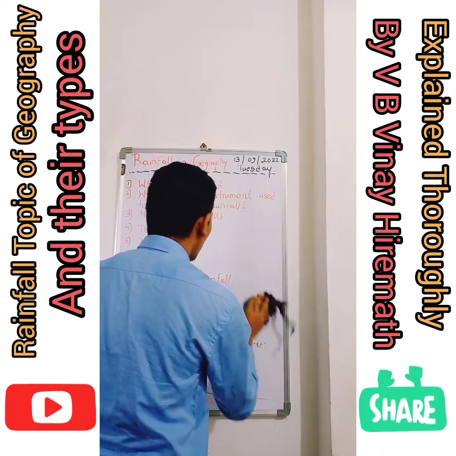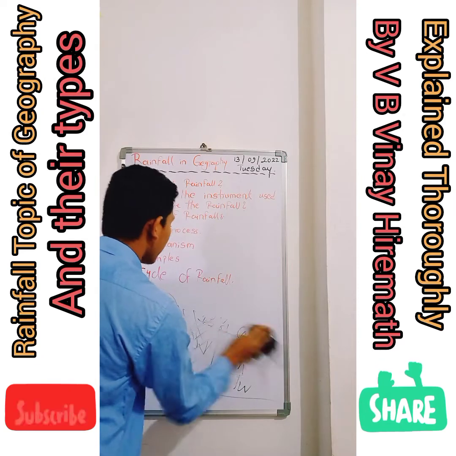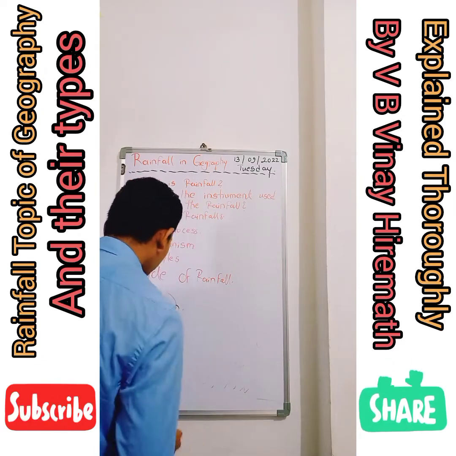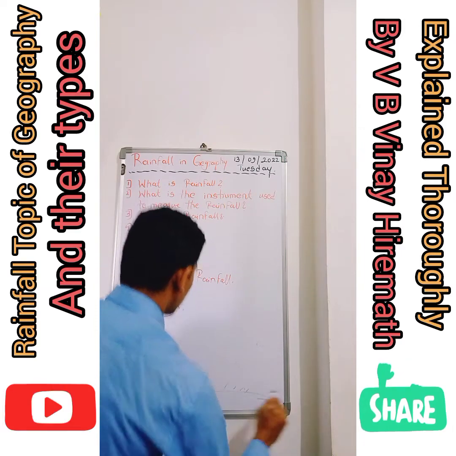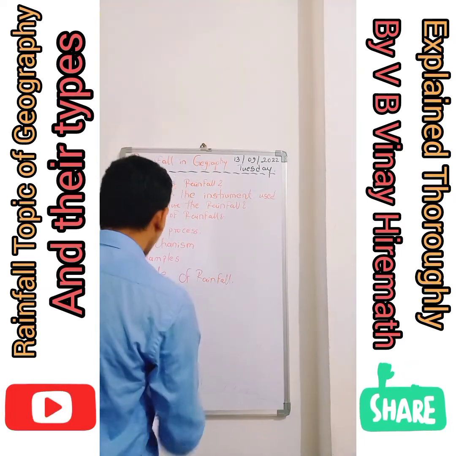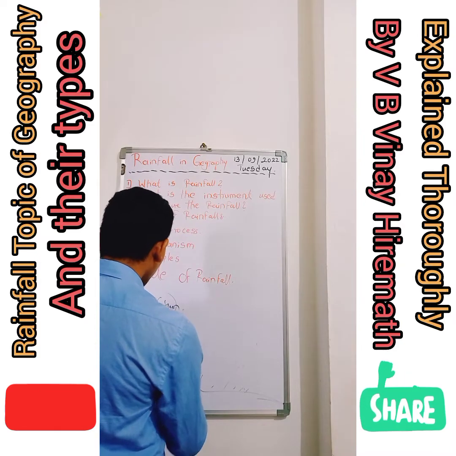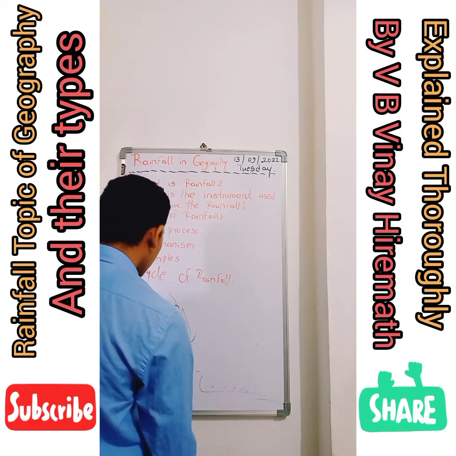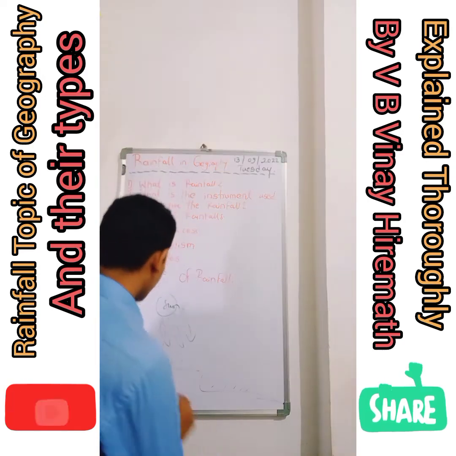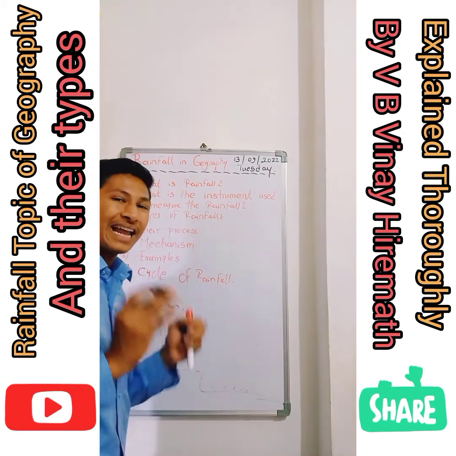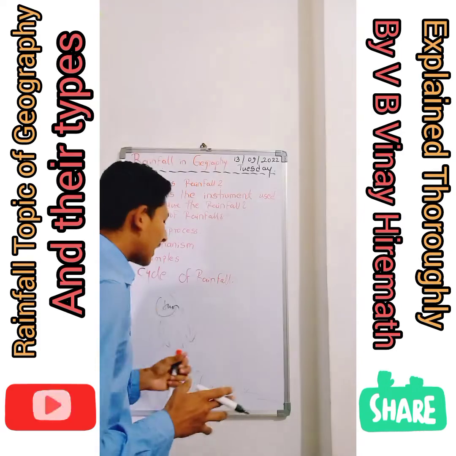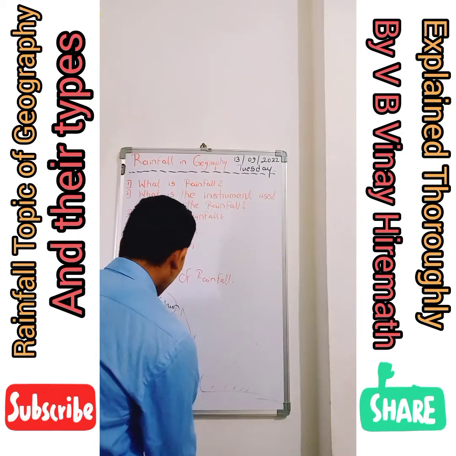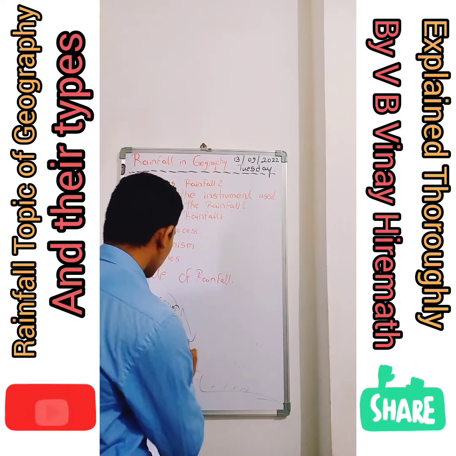Now we will discuss orographic rainfall. What is orographic rainfall? I will tell you once again. Orographic rainfall is the second form of rainfall. Here too, the land and water bodies receive the radiation from the sun, but I will give you exact examples of it.